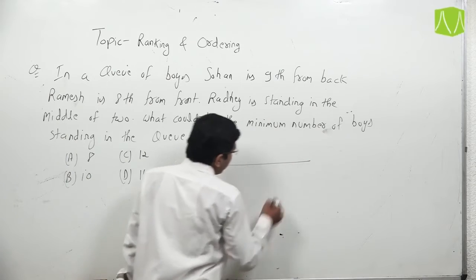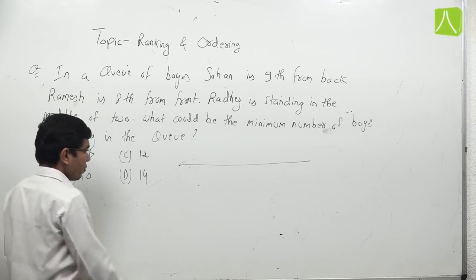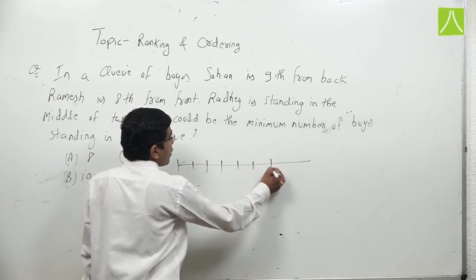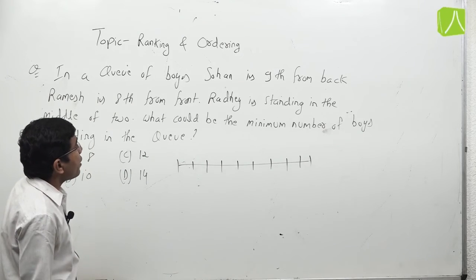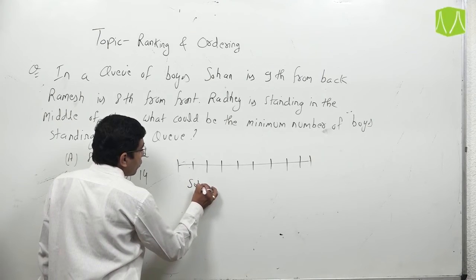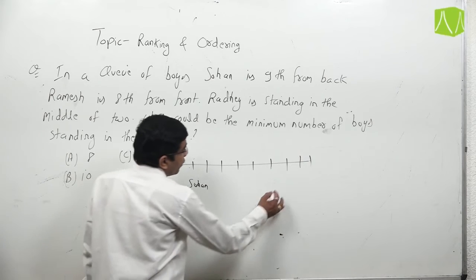So our question should start from option B. If there are 10 persons, 1, 2, 3, 4, 5, 6, 7, 8, 9 and 10, then Sohan is 9th from the back.